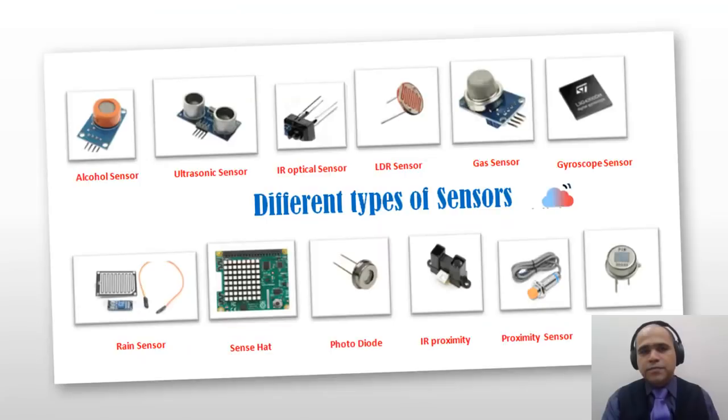Different types of sensors we are going to see today in this talk, from alcohol sensor to PIR sensor, and there are more than 50 sensors we are going to cover in very short time. So I will just fly over the sensors and sometimes you might feel he is not going into too much detail, because there are too many of them and time is really short.